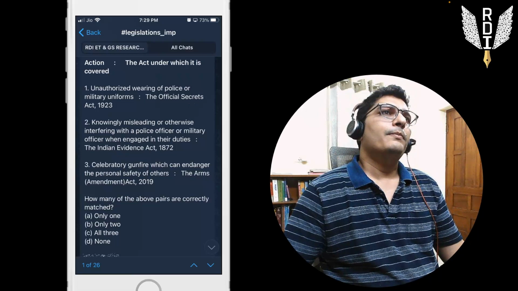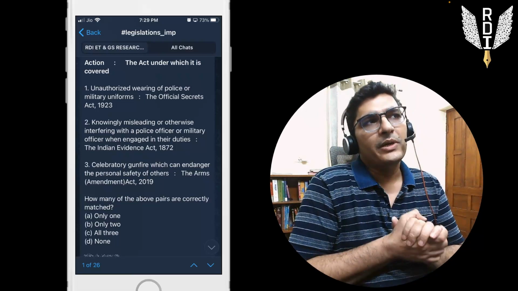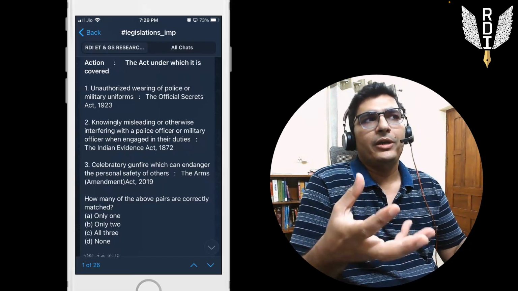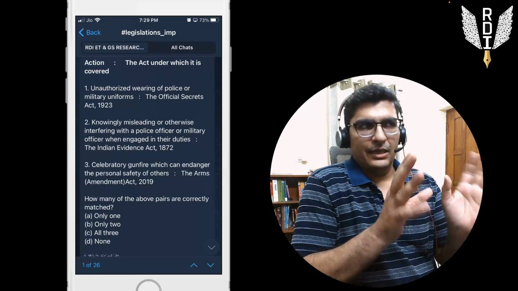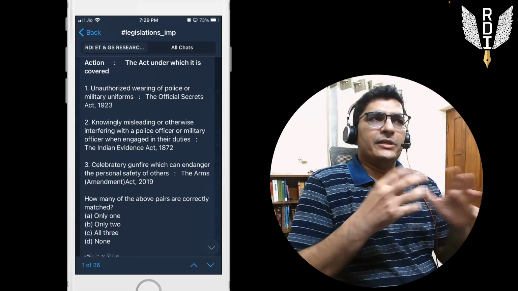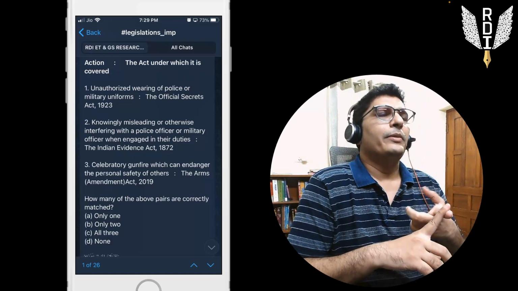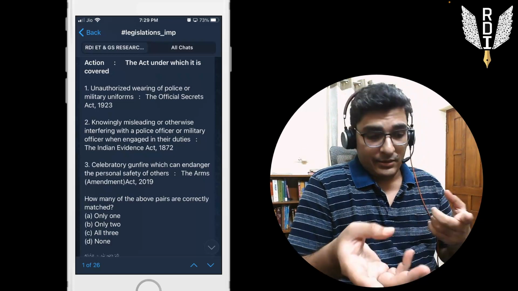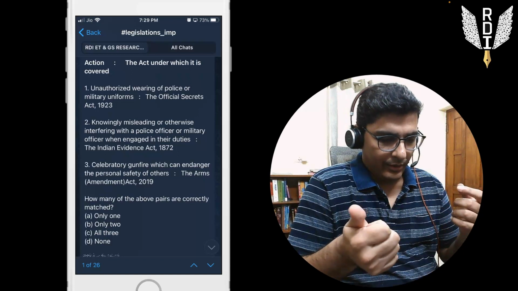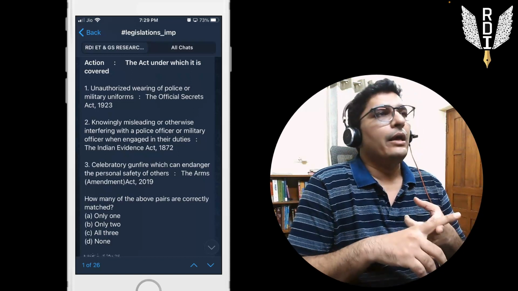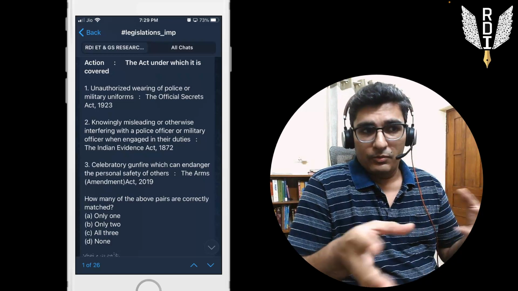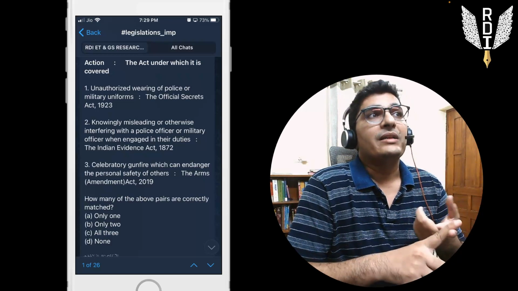So from our perspective in 2024, what kind of things may be asked in this format? You just have to observe what things are going on in current affairs. So for example, this Enforcement Directorate, ED, is very much in news. So we could be asked about PMLA.